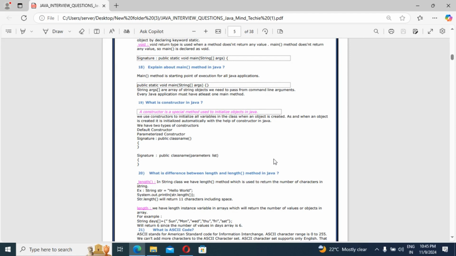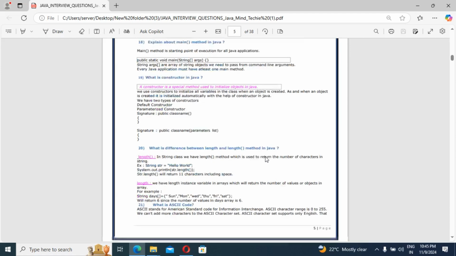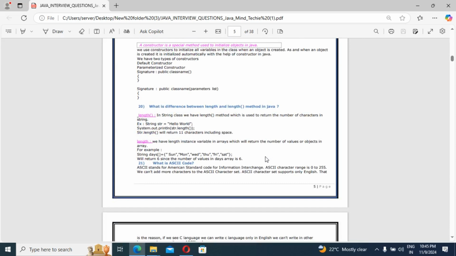That thing also we keep in mind, guys. Then guys, next question: what is the difference between length variable and length method in Java? Sometimes the interviewer may ask us to write some code with the help of the length method, so we should know what length and length() are. So guys, first I'm explaining the length method here.